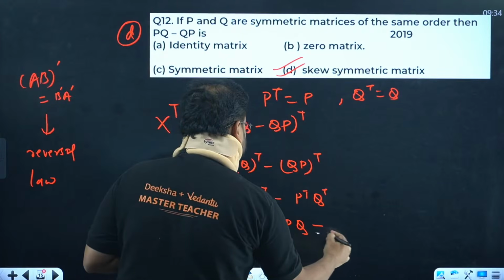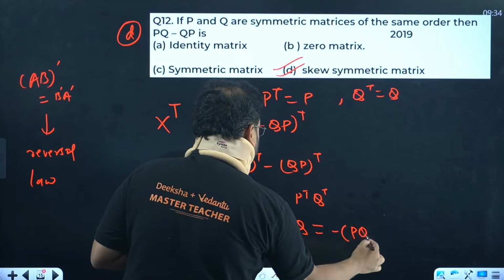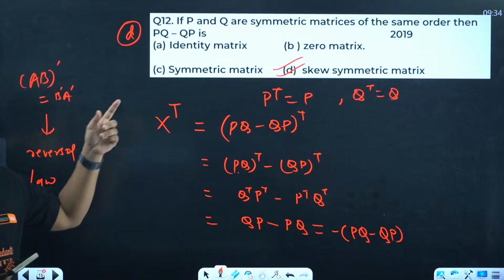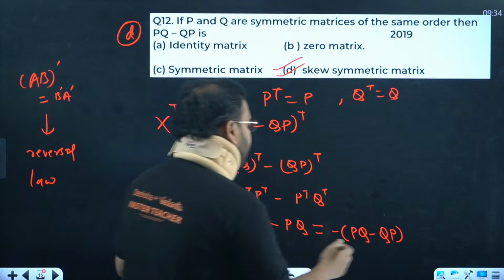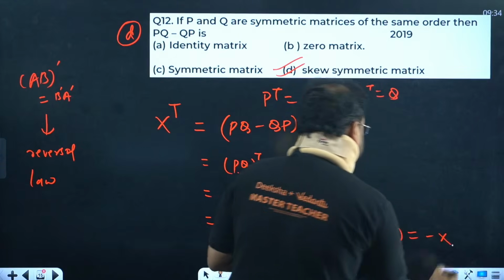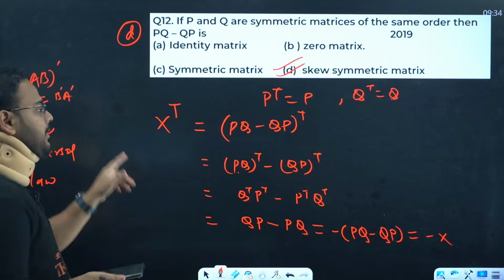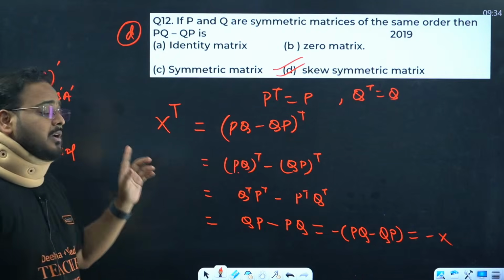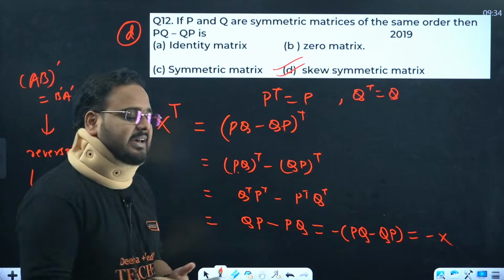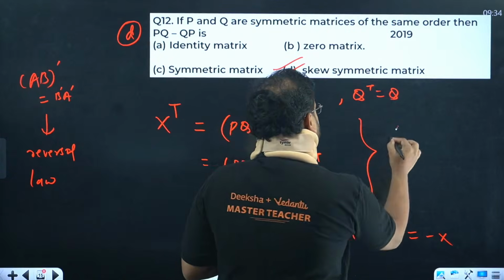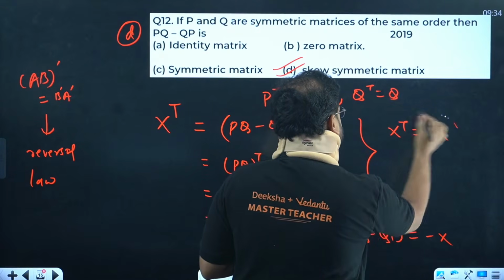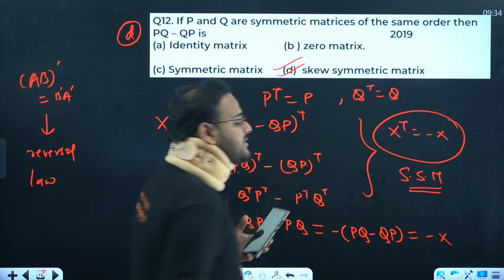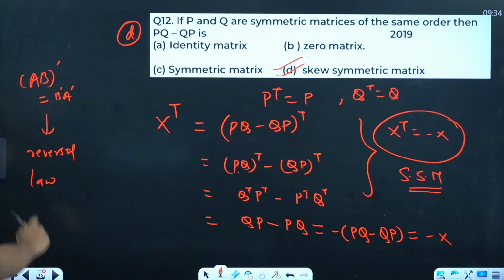Let's do one thing, take a minus sign common. You'll get PQ minus QP. I started with PQ minus QP, and I'm getting over here minus X. How come, sir? I've taken X as PQ minus QP, and I'm getting at the end minus X. Have a look. X transpose is minus X. This means skew-symmetric matrix.